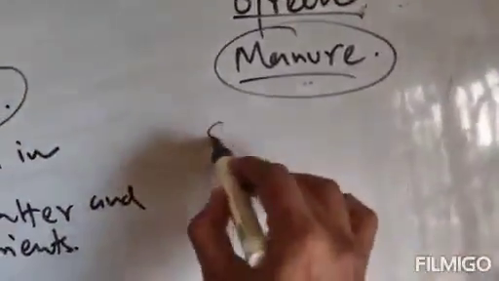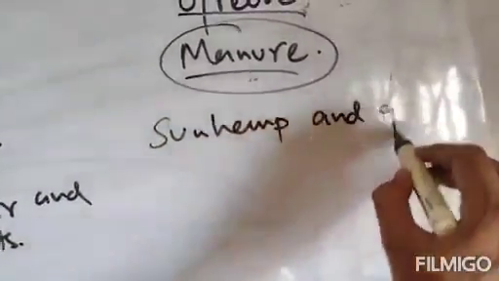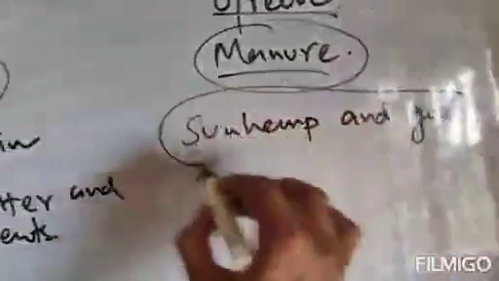I am repeating again, listen carefully. Some plants are like sun hemp or guar. Sun hemp and guar are the two plants.